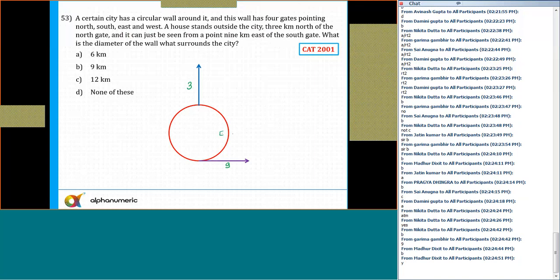Remember, this is east, west, north, and south. And it can be just seen. So this line will act as a tangent. Figure is not drawn to scale. So what is the diameter of the wall that surrounds the city? So I need to find the diameter of the wall which surrounds the city. So let me say this dotted line is the diameter.